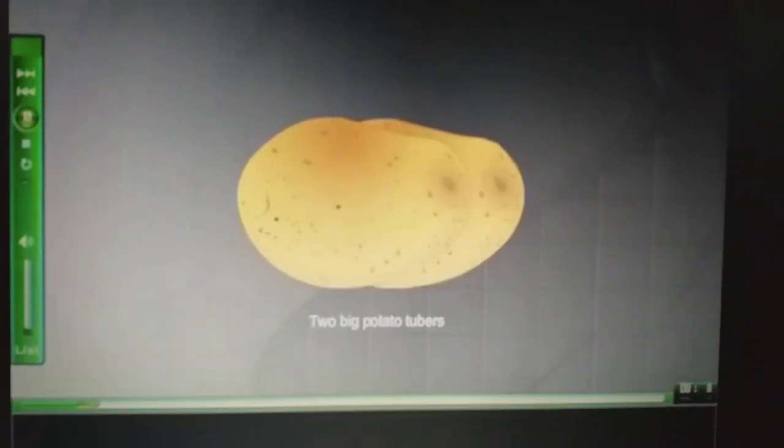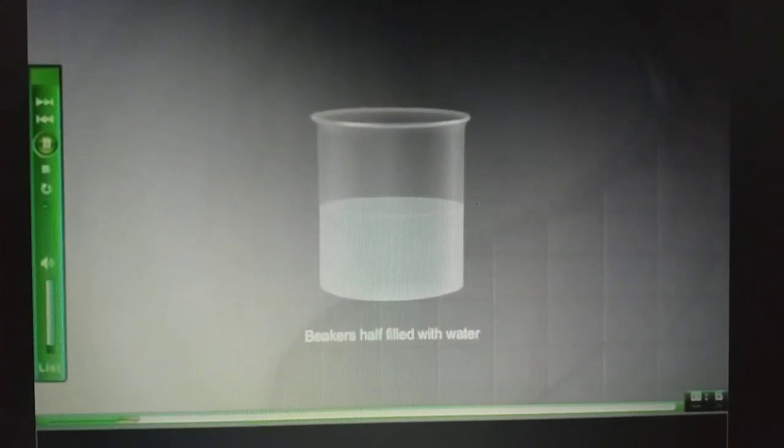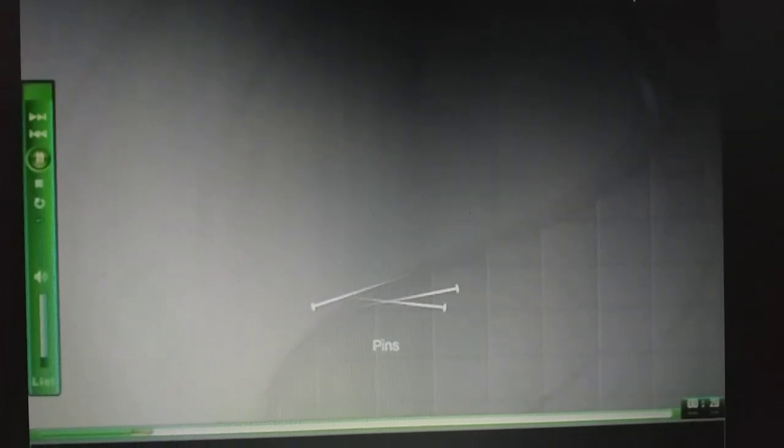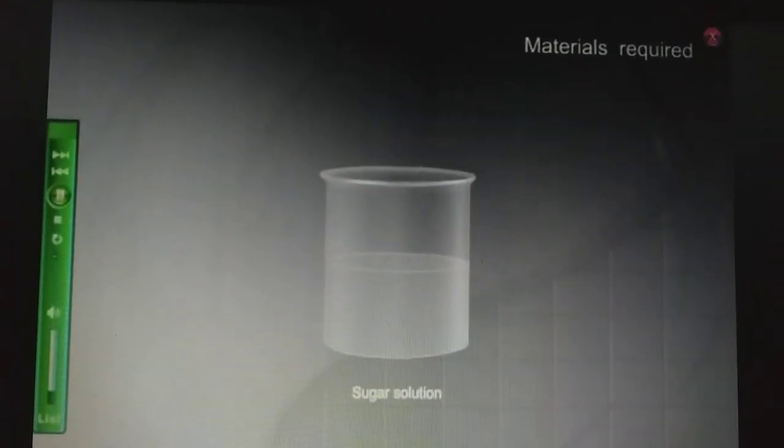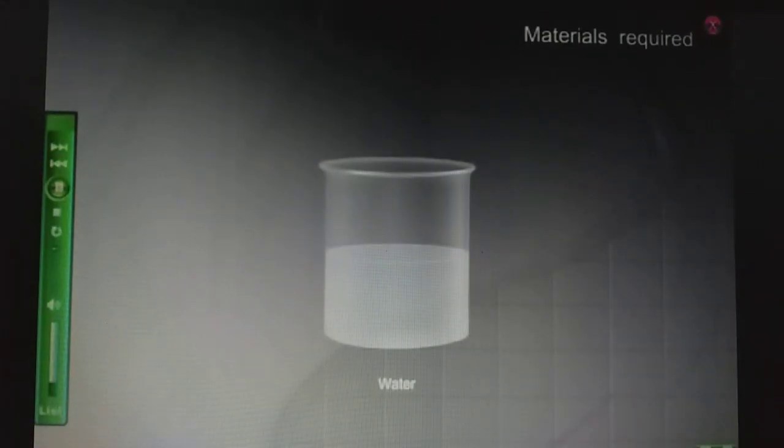Two big potato tubers, beakers half filled with water, pins, knife, sugar solution, water.